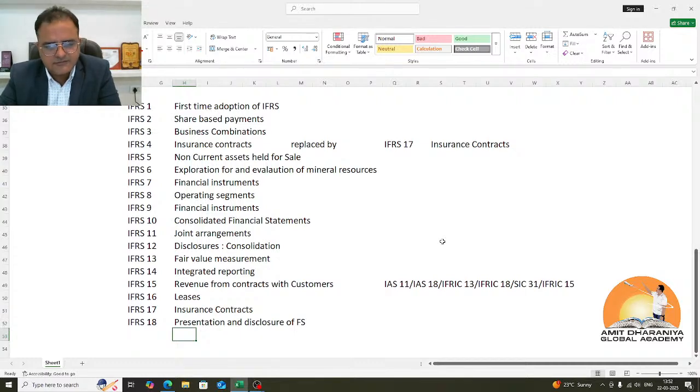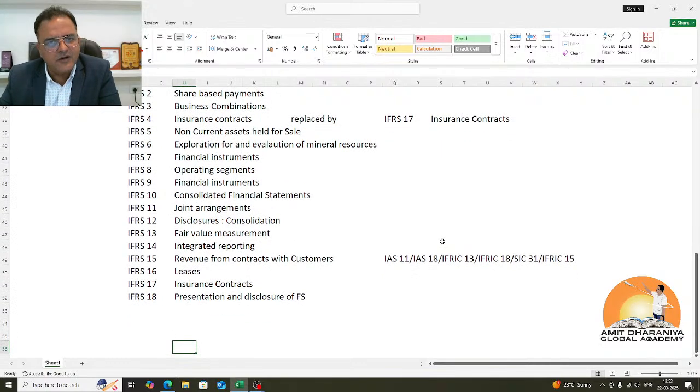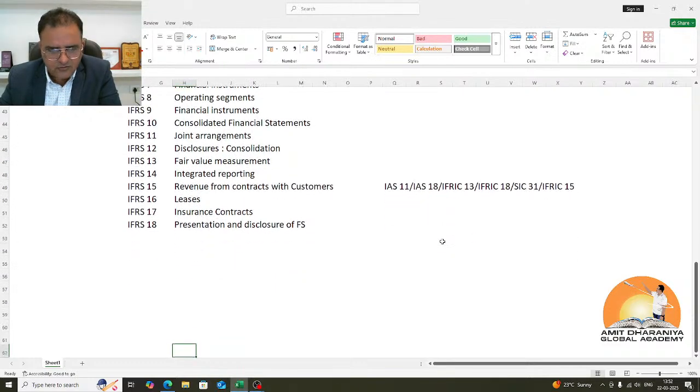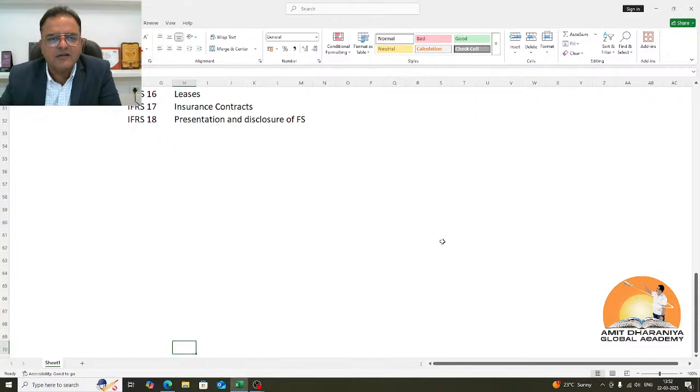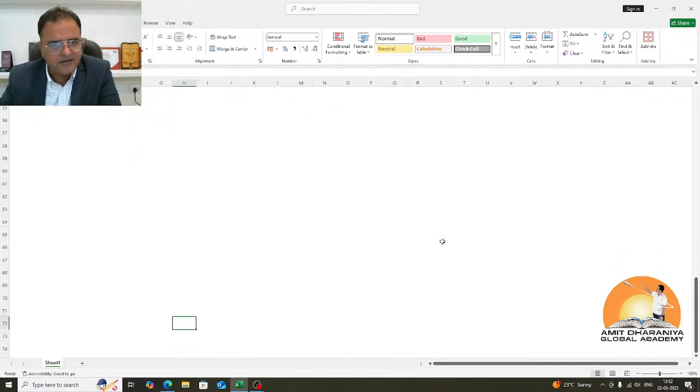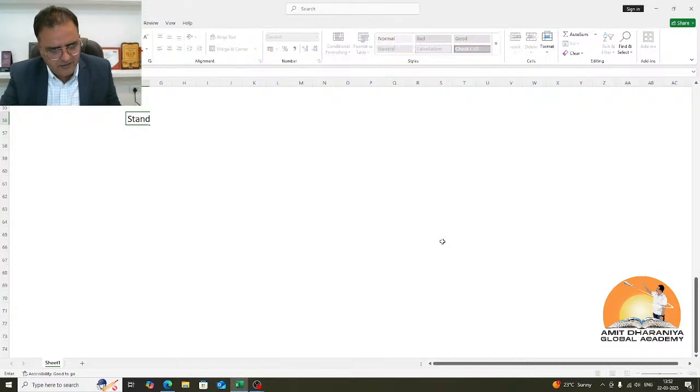So this is the list of accounting standards. While I was discussing this, I think you heard this word interpretation, SIC 31, IFRIC. So what is it? While they were developing these standards from 1973 to 2000, there was a committee which was the Standards Interpretation Committee, known as SIC.